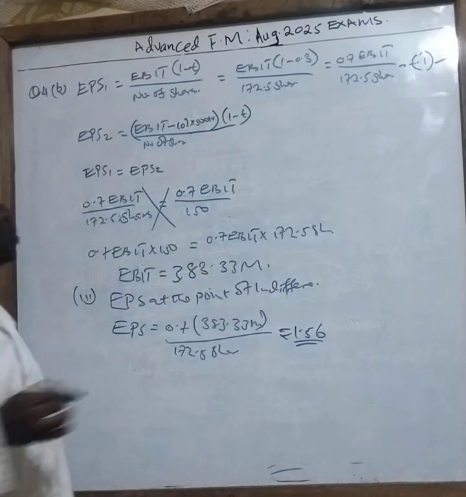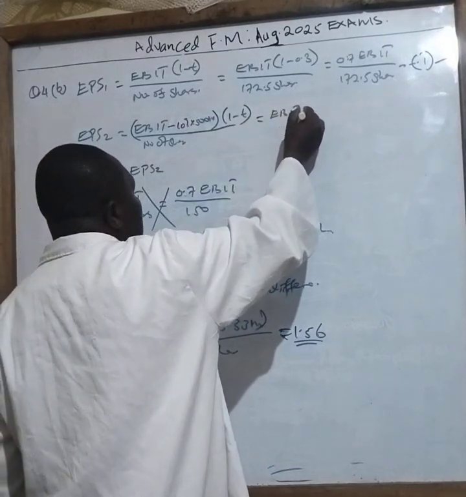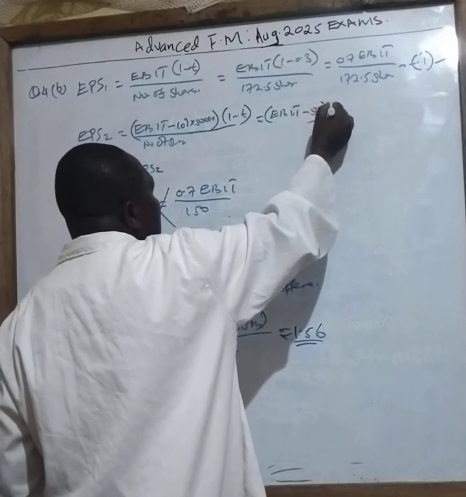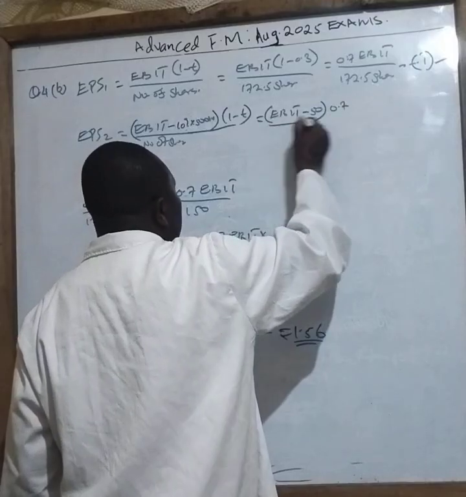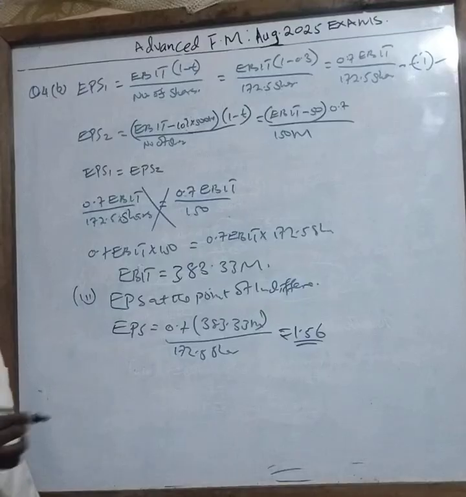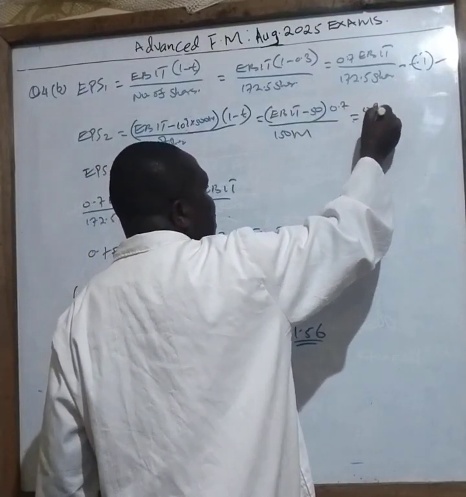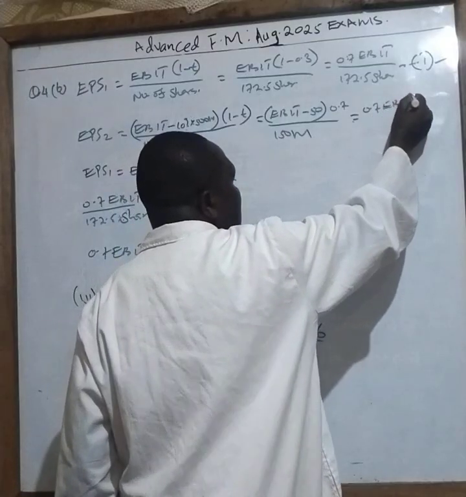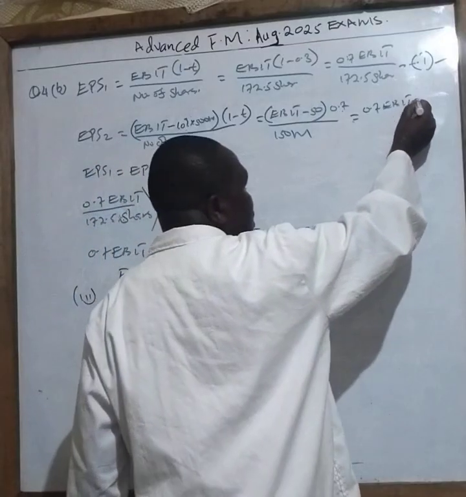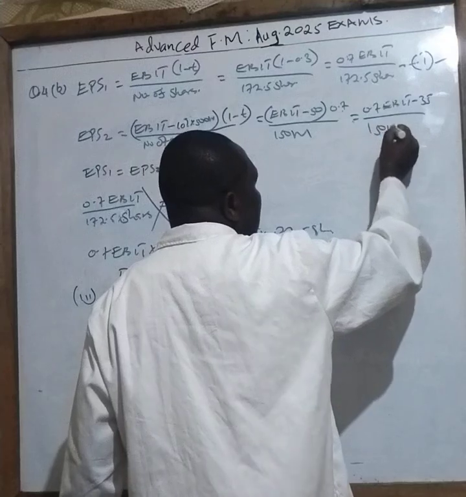Are you seeing that, class? So therefore, when I simplify this equation here, it will be EBIT minus 50. Then you multiply everything by 0.7 divided by 150 million. Are you seeing that? Open the brackets here, class. This gives you 0.7 EBIT minus this times this. Is it 35, class? Yes. Minus 35. You divide by 150 million.